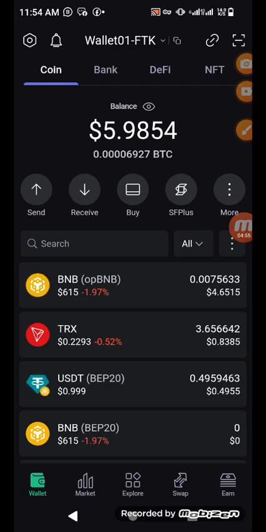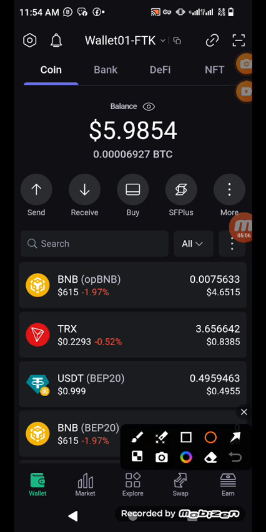As I choose referral ID, I have to click on register. That's it. Now, because I already have, like I told you, if you check here, you see that under my OP BNB, I have at least the amount they requested. They say at least 0.004. You understand? 0.004, but I have 0.007.